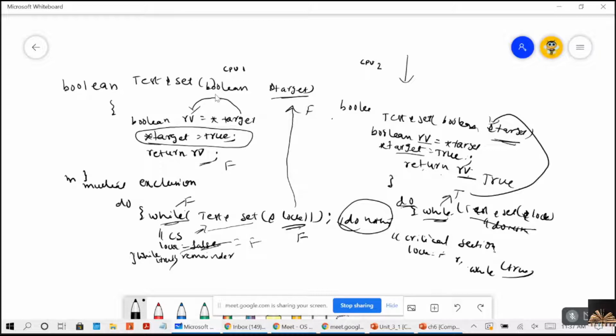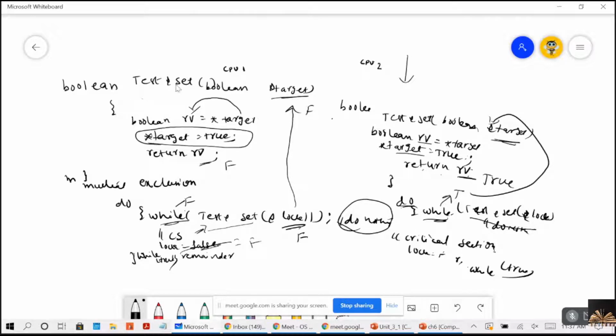Right? Now, then what is happening? Because this while loop is returning false, the system can enter into the critical section. The system can enter into the critical section, right? Now, guys, remember, when one process is in the critical section, let's consider the other process wants to enter into the critical section. Let's consider. Then what it will do?